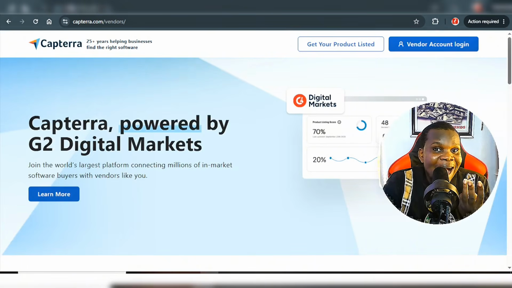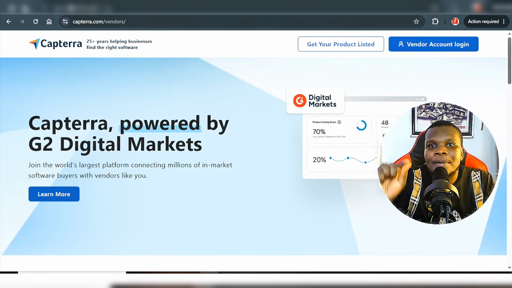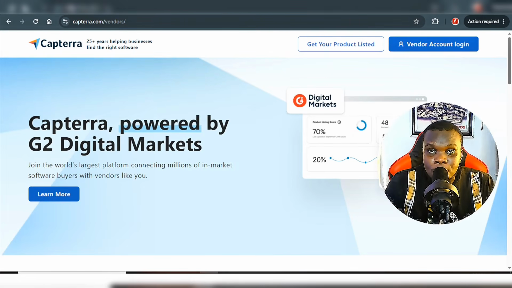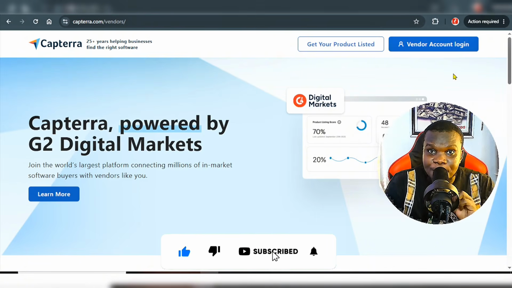It could be your mobile app. If your mobile app is about how to remove background, you can make a video on how to use your own mobile app to remove background, step by step. Then you can upload that video on YouTube, then embed it on this platform, and that's going to help you get more users to your application, all right?